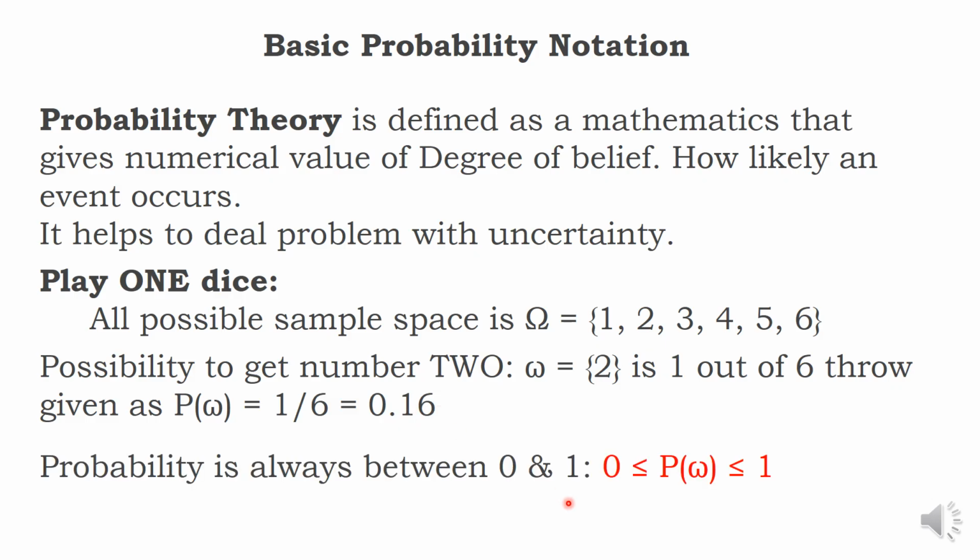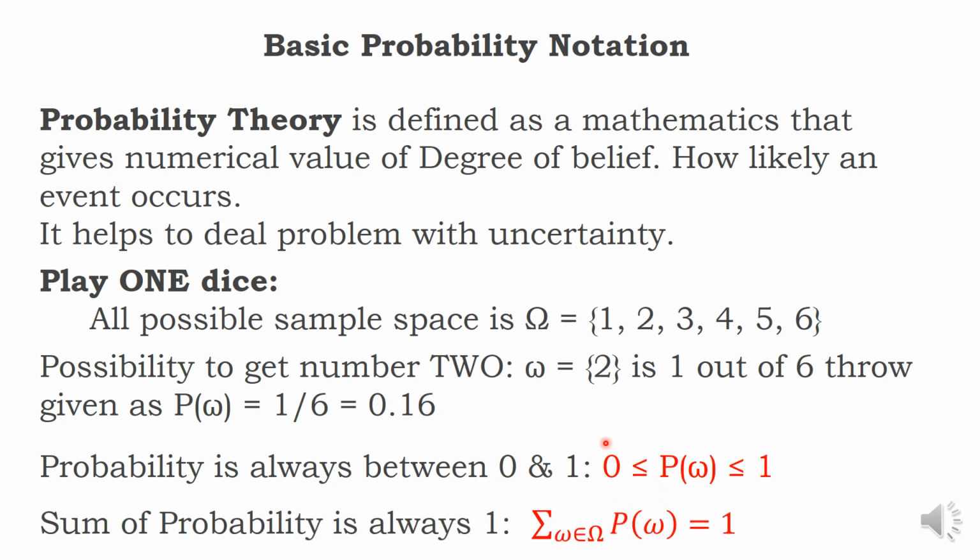What is that, always a fraction? Simple mathematics. The denominator says all possible space, the bigger number. The numerator is one event, the smaller number. The numerator is lesser, the denominator is bigger. The result is a fraction. So, probability is always between 0 and 1. That is called a fraction.